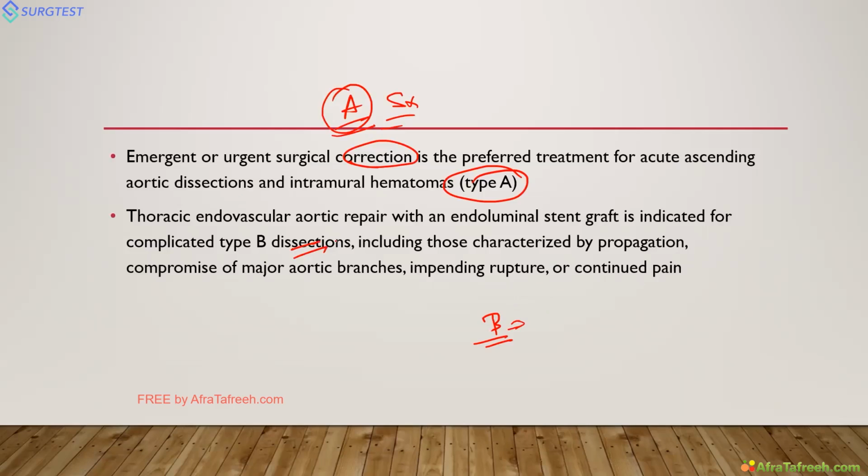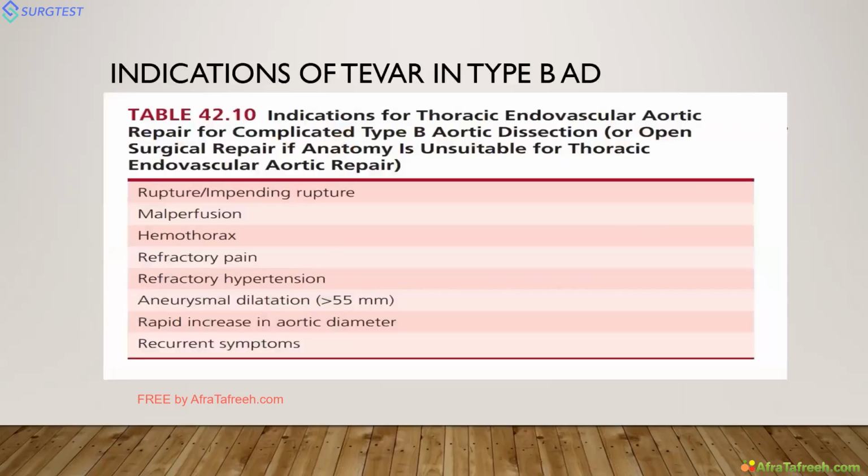I have mentioned the specific indications here. Not every case do you go and do surgery or implant a graft. These are the indications for TEVAR, thoracic endovascular aortic repair, only for complicated cases. For example, the patient has impending rupture, some ischemia such as renal ischemia, hemothorax, refractory pain, refractory hypertension, and unreasonable dilatation more than 55 millimeters, or rapid increase in aortic diameter. The same indication fits for aortic aneurysm also, and recurrent symptoms.